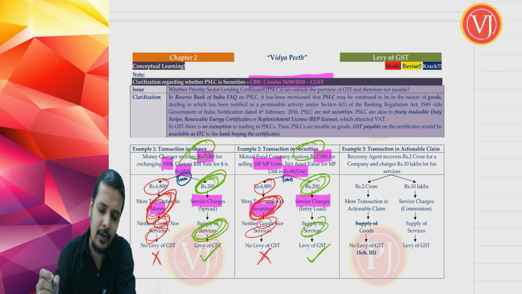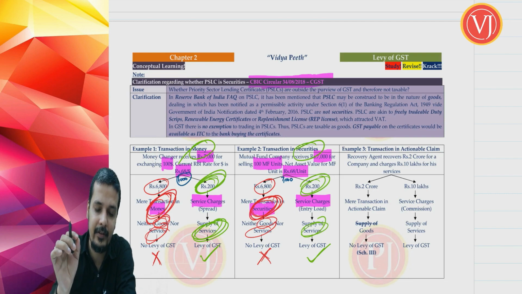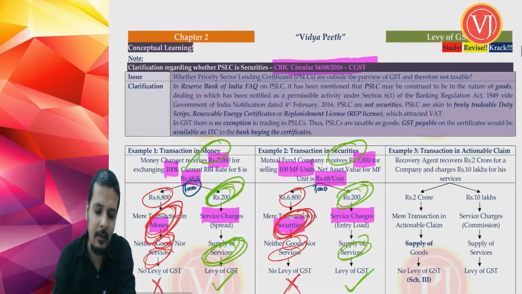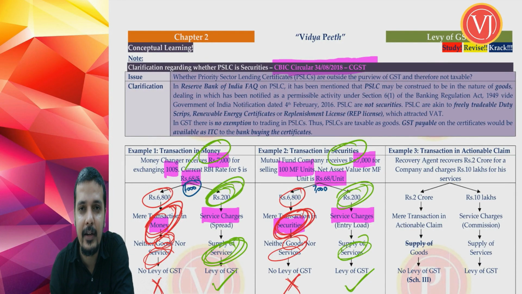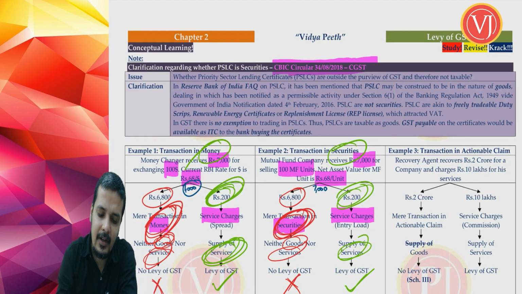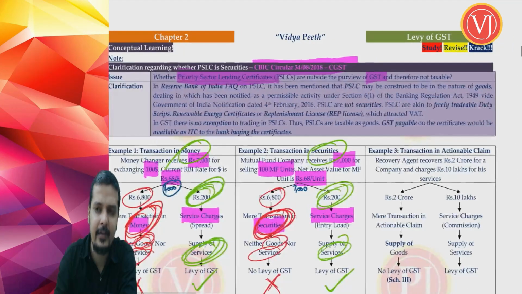Now, an issue came up, and that was dealing with securities. So the moment we have discussed securities, we are coming to the circular. An issue came up whether priority sector lending certificates, which are very common in the banking sector, attract GST. What are priority sector lending certificates?